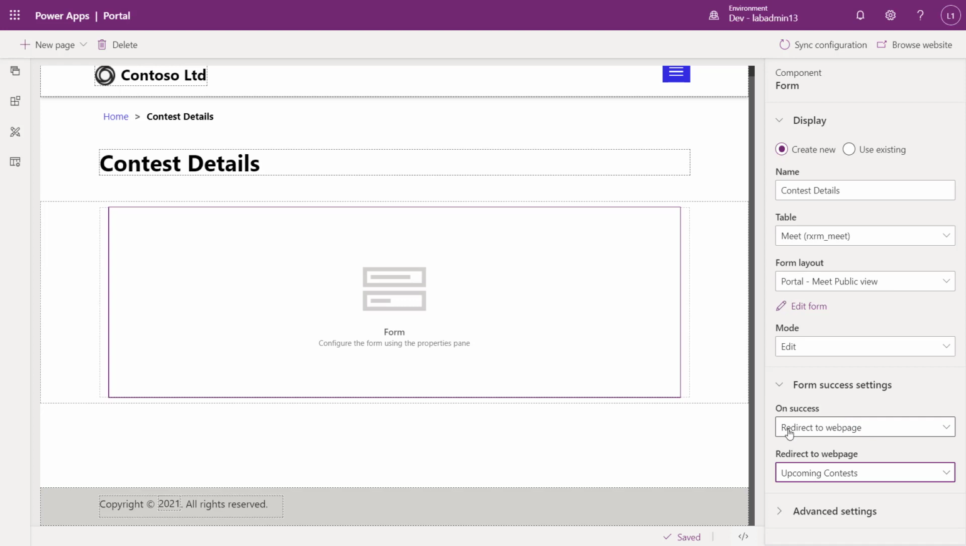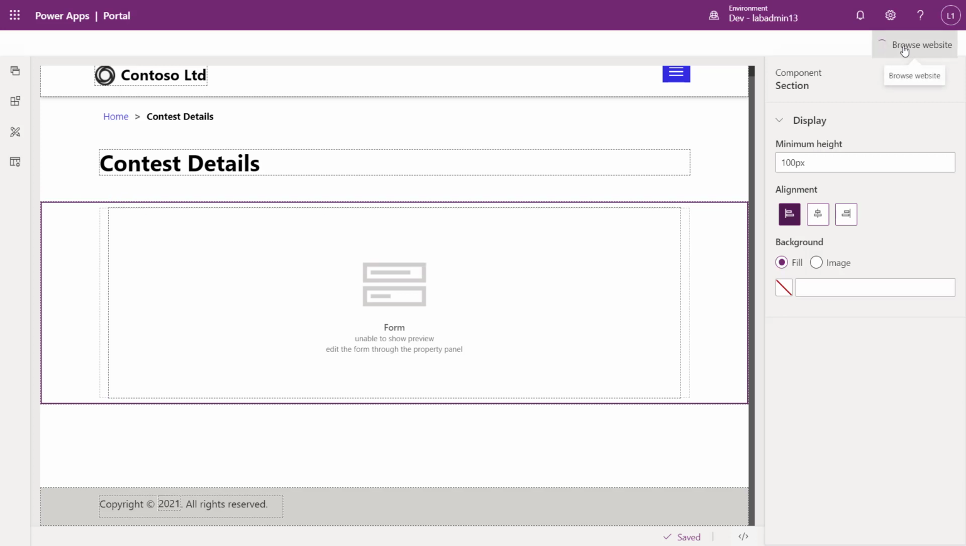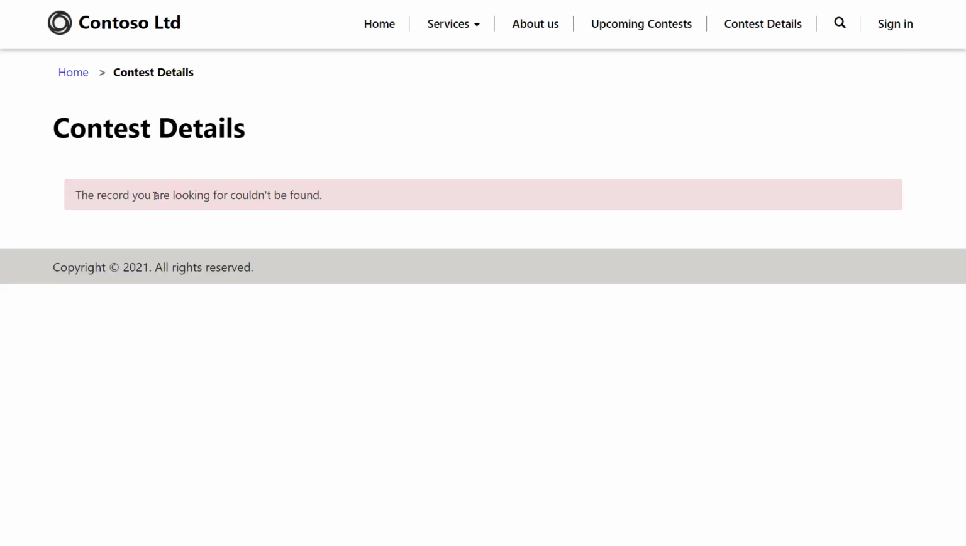So again, I can configure this all within the Portal Studio. If you've worked with portals before and had to go around with the metadata to configure this, it is a lot easier now with these tools. Now the thing is, it doesn't know what record to show. So if I browsed the website directly now, I'm going to get an error message: the record you're looking for couldn't be found, because I need to pass it a GUID. So I need to go back to my Portal Studio.